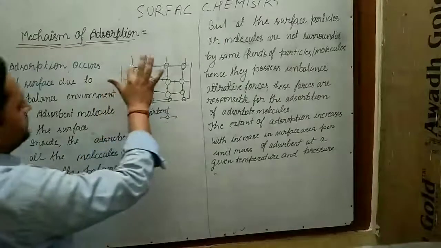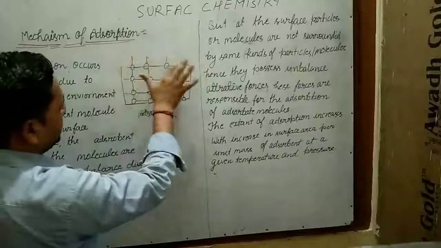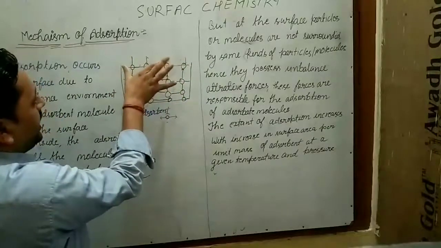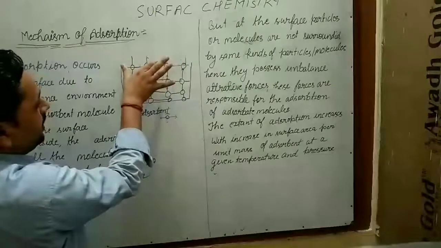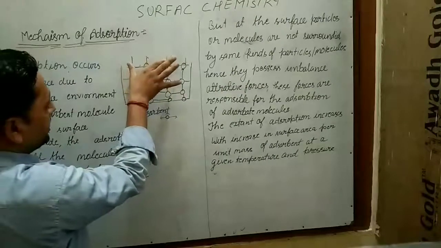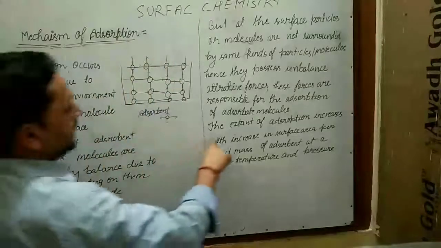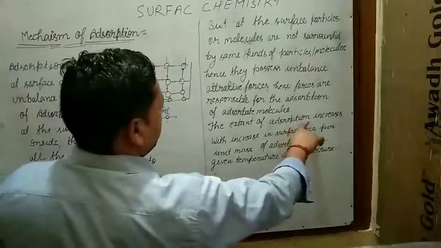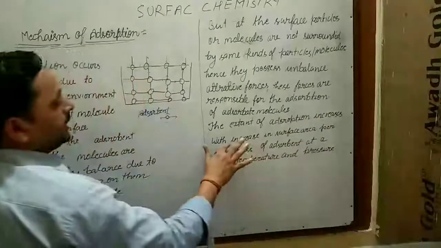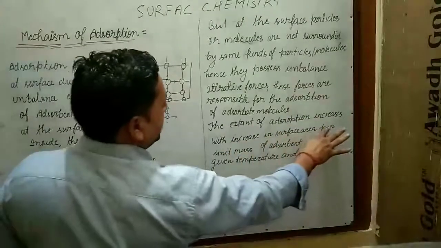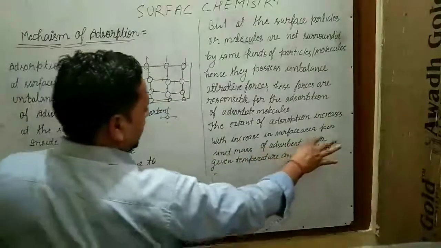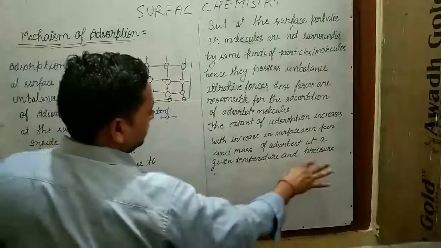This is a surface phenomenon. So as the surface of the adsorbent increases, the adsorption increases. The extent of adsorption increases with increase in the surface area per unit mass of the adsorbent at a given temperature and pressure.